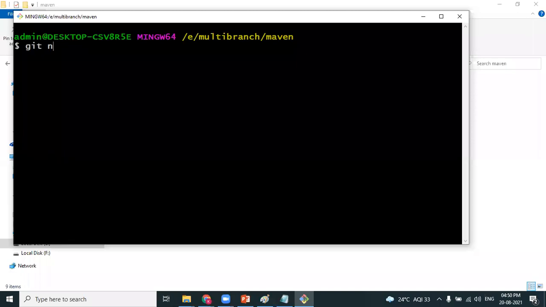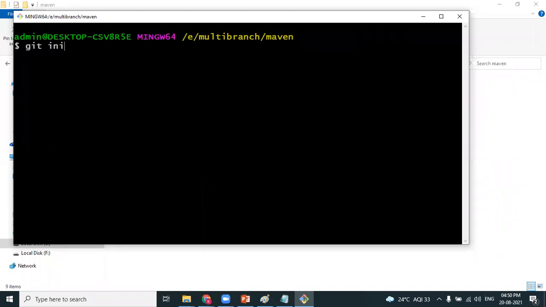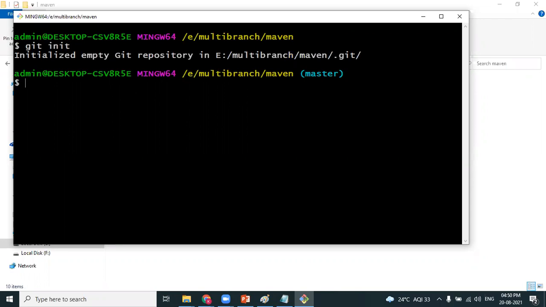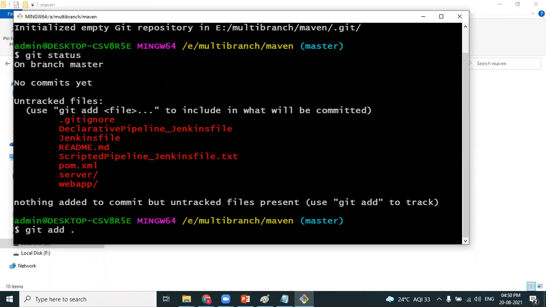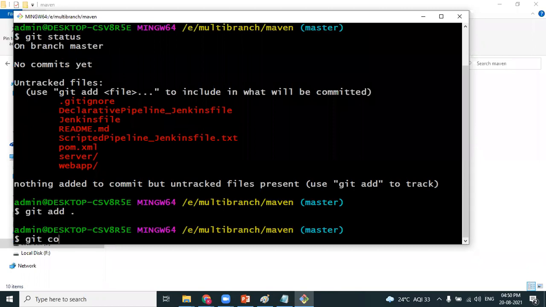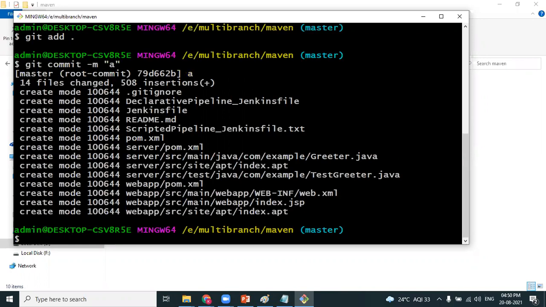Git init. Converted the folder into a working directory. By default, every file is an untracked file. Git add dot, moving into the staging area, and then git commit -m. I'm moving into the local repository by creating a commit. This is done, Anuj. Right.